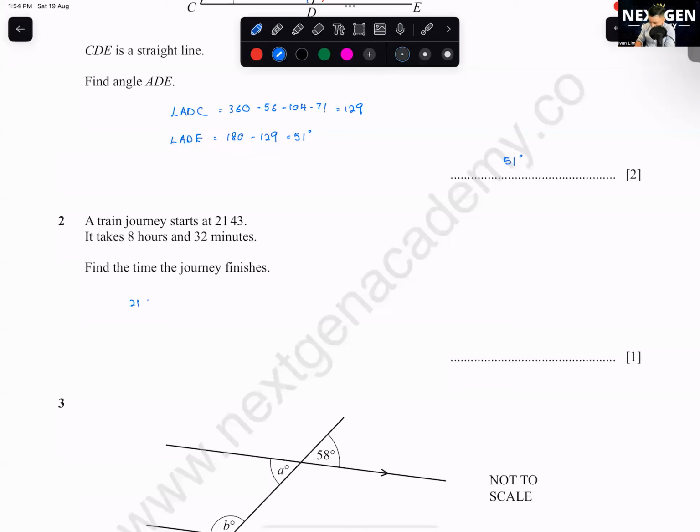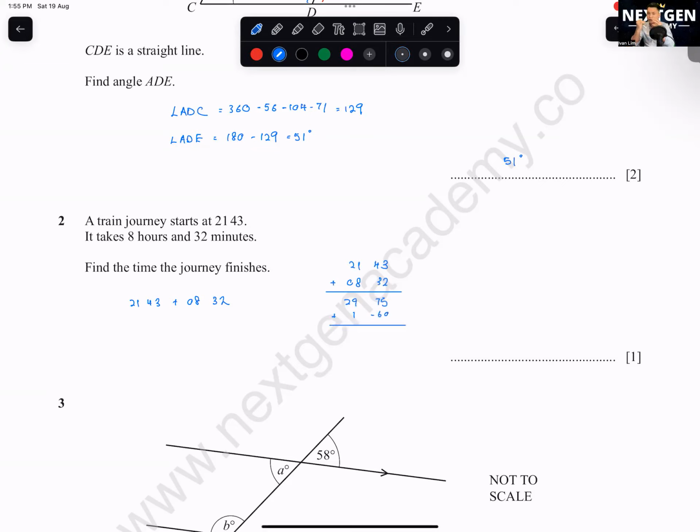So 21:43, you plus 8:32. 8 hours and 32 minutes, right? So here, 21:43 plus 08:32. You got to remember, if you have more than 60 minutes, you have to add to the hours. So here, if you add it up, you'll get 29:75. Your minutes are more than 60, right? So you minus 60 here, you plus 1 here.